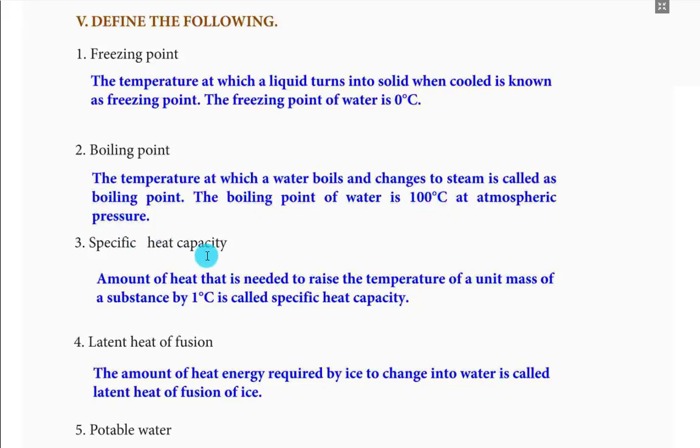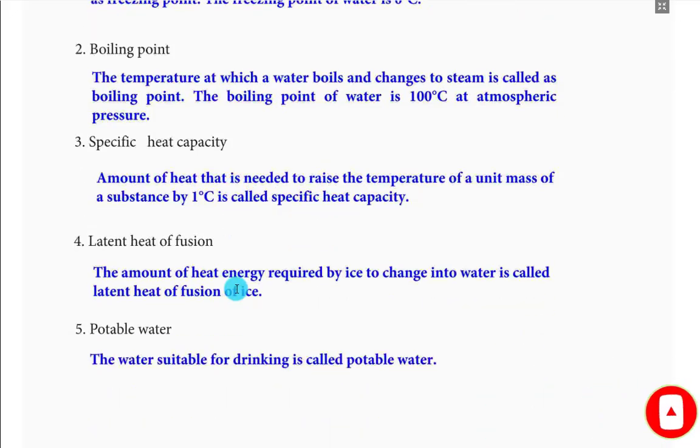Third one, specific heat capacity. Amount of heat that is needed to raise the temperature of a unit mass of a substance by 1 degree Celsius is called specific heat capacity. Fourth one, latent heat of fusion. The amount of heat required by ice to change into water is called latent heat of fusion of ice. Fifth one, potable water. The water suitable for drinking is called potable water.